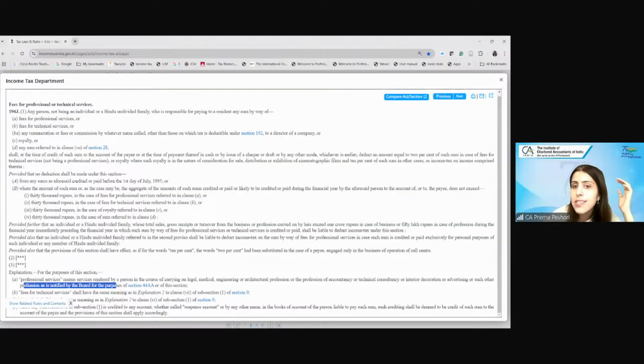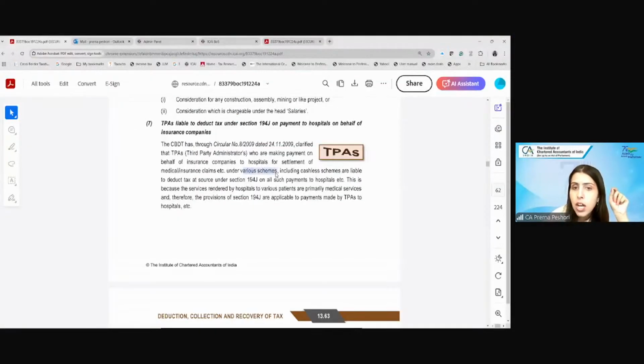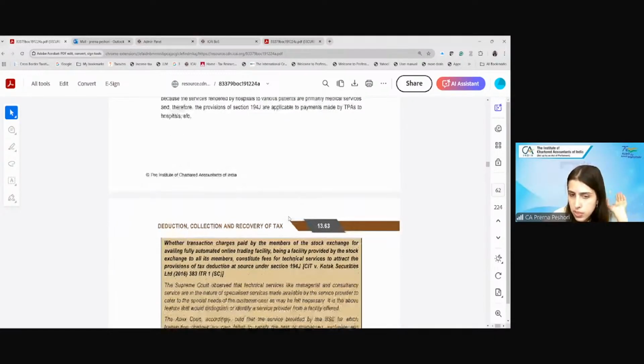And therefore, the question arises whether on the payments which these third-party administrators make to the hospitals while clearing these insurance claims, 194J will be applicable. So the CBDT has clarified that the TPAs who make the payment on behalf of the insurance company to the hospitals, I'll just open up the module also for you, for the settlement of the claims are liable to deduct TDS under 194J, because the payments are made to the hospital for the medical services provided to the patients, and therefore these are professional services.